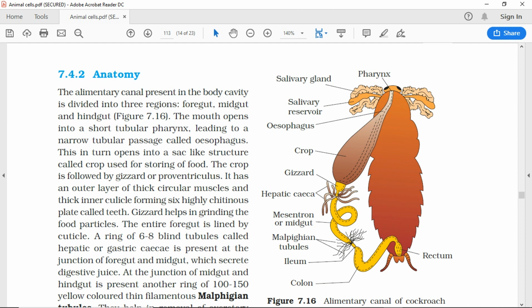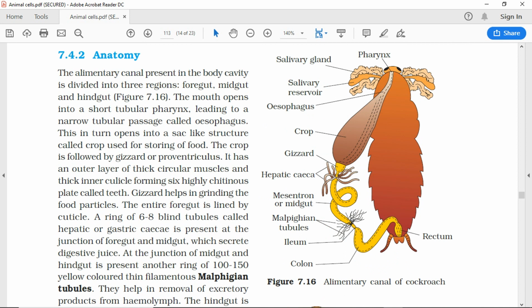The crop is followed by the gizzard or proventriculus. It has an outer layer of thick circular muscles and a thick inner cuticle forming 6 chitinous plates called teeth. The gizzard helps in grinding the food particles. The entire foregut is lined by cuticle.